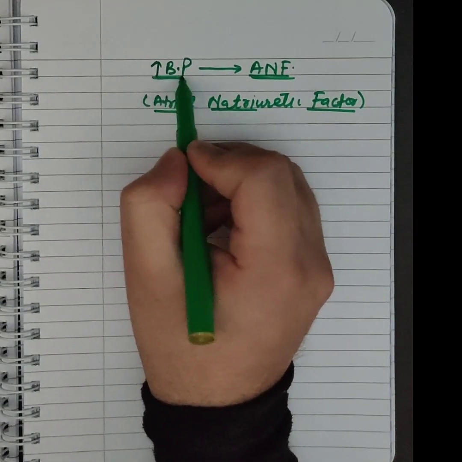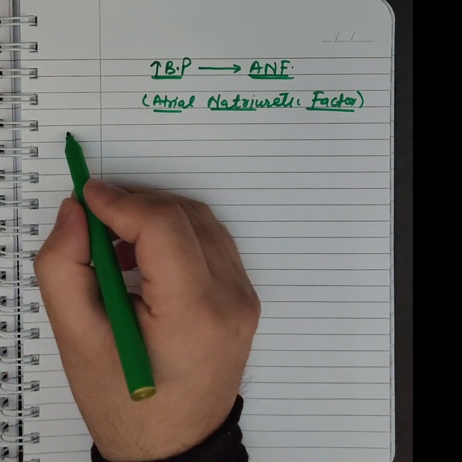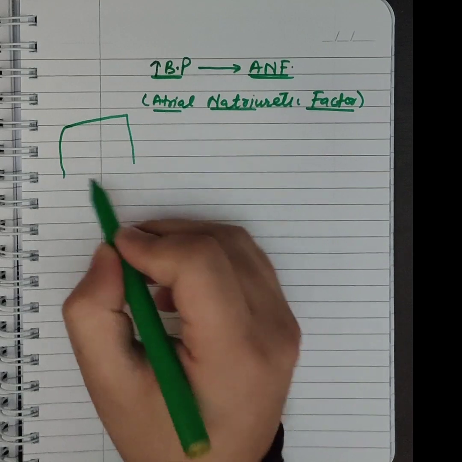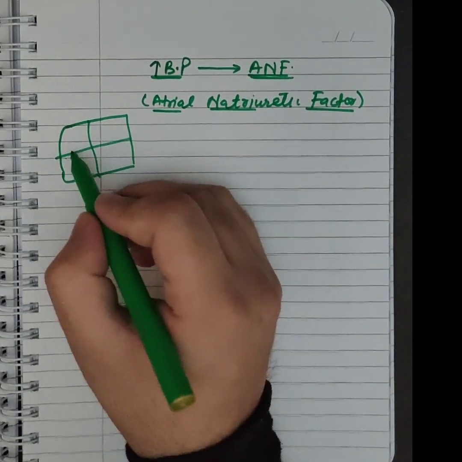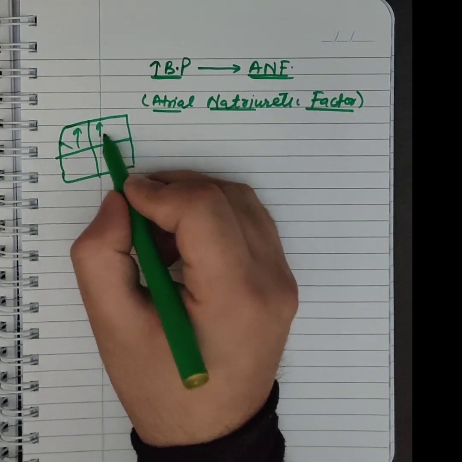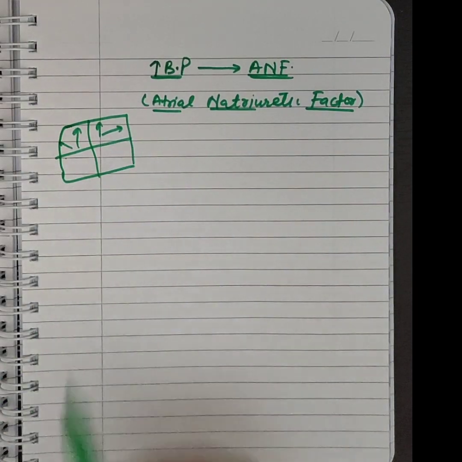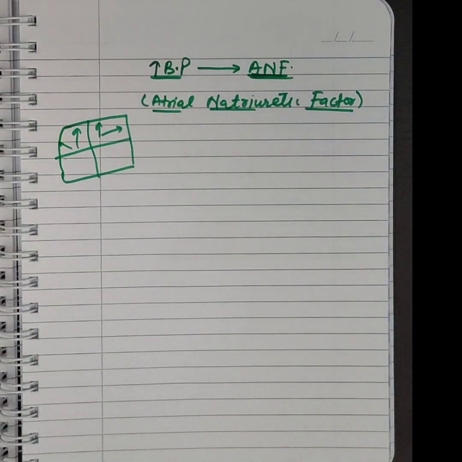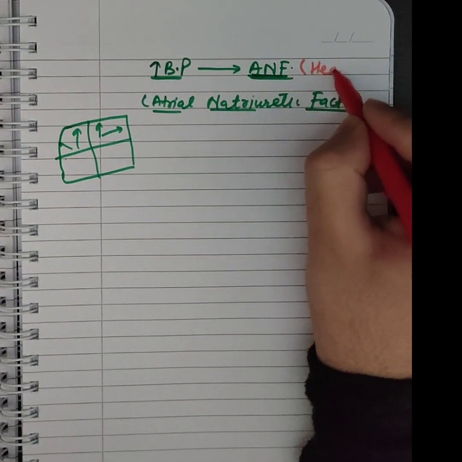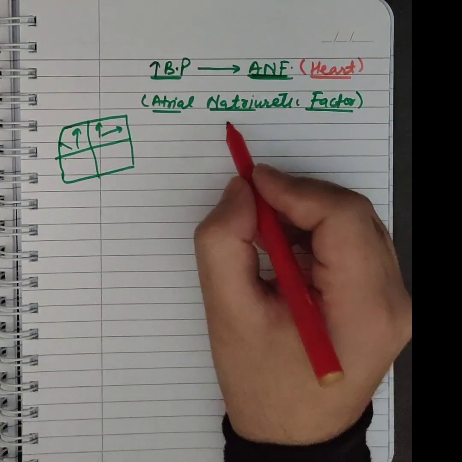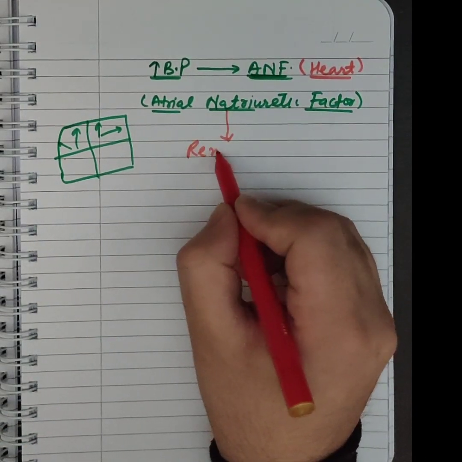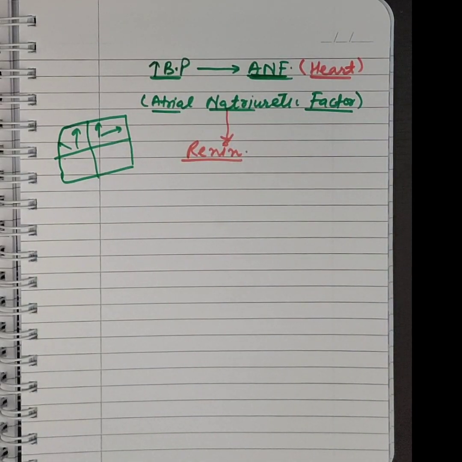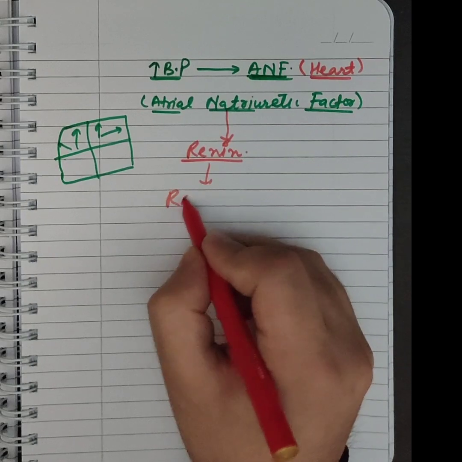See, if the blood pressure is more, अगर blood pressure ज़्यादा होगा तो body में जो right atrium है और the chambers of the heart, the atria, they will be more stretched. There will be more stretch on the atria of the heart, and when they are stretched, they release a molecule that is ANF. So ANF is released from the heart. When this ANF is released, it inhibits the synthesis of renin, or it opposes the RAAS system.